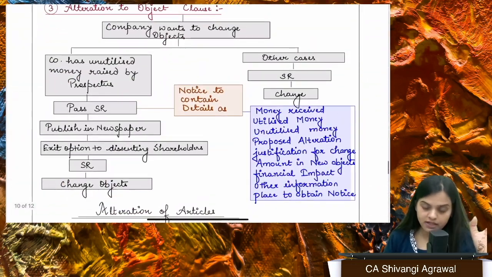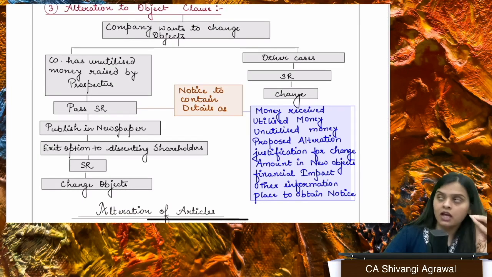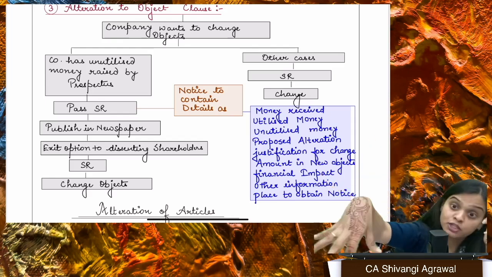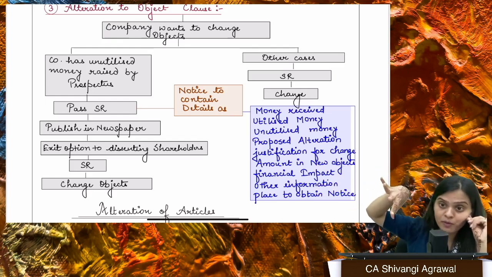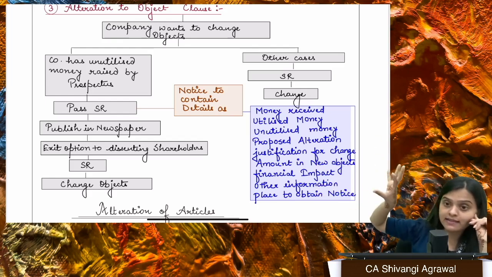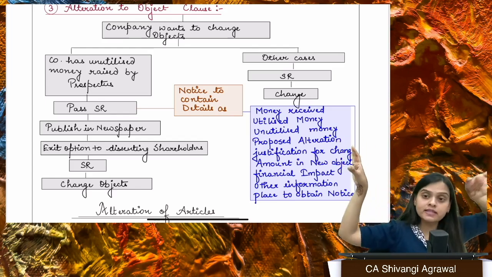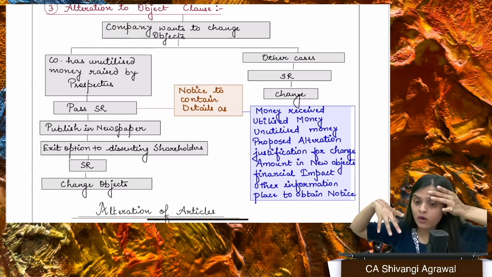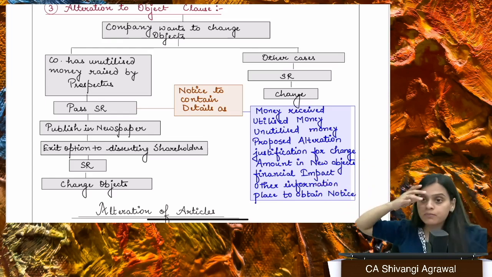Change in object clause. Again, the object clause can be changed by simply passing an SR. However, if you are a company that issued a prospectus and raised funds from the public, supposedly you have raised 1 crore rupees from the public saying that I will do this and this. But now you're not going to do this; now you're changing the objects and doing something else. So you have taken their 1 crore rupees. They wanted you to invest in this and that's why they gave you the money, but now you're doing something else, right?